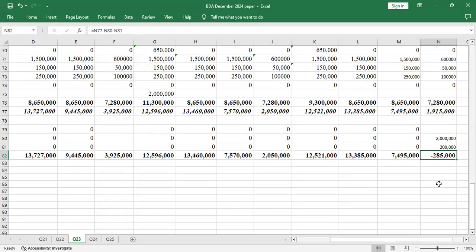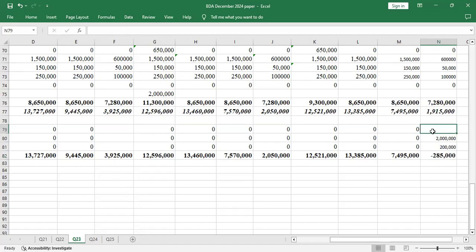So you'll have an opening balance of an overdraft of negative 285,000. But if you want to start the new year, you can talk to your bank, because the bank gave you a loan. Now you have paid the annual installment and you have less. So you can change this into positive by including borrowing.